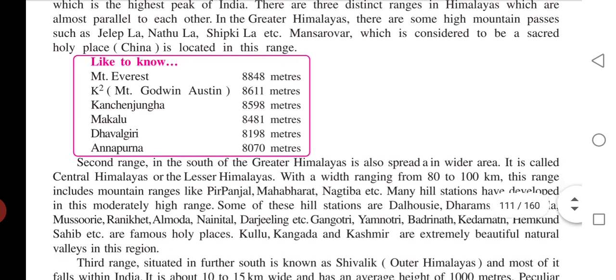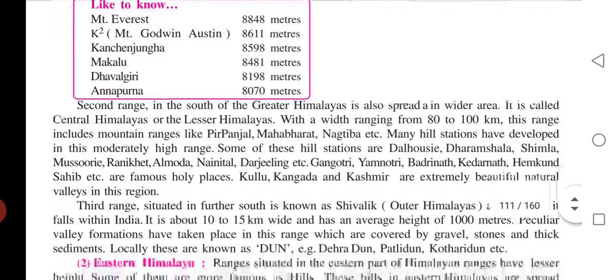Now, to know the heights: Mount Everest is 8,848 meters, K2 8,611 meters, Kanchenjunga 8,598 meters, Makalu 8,481 meters, Dhaulagiri 8,198 meters, Annapurna 8,017 meters.